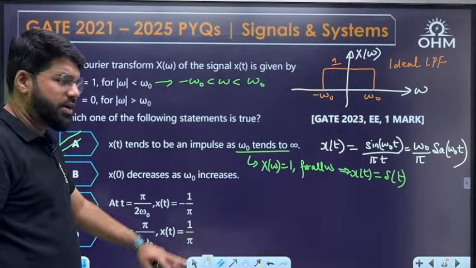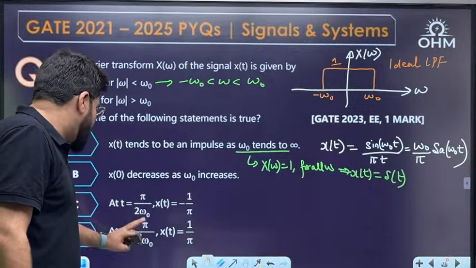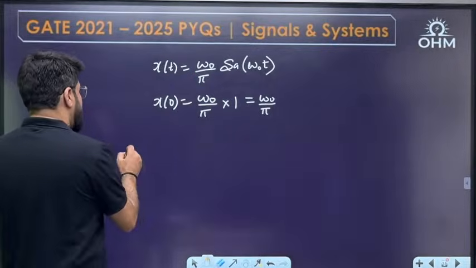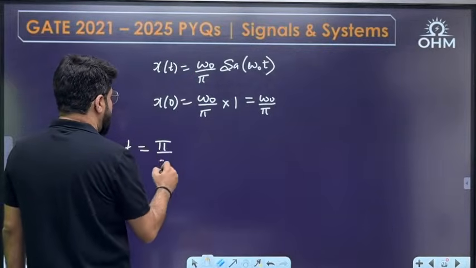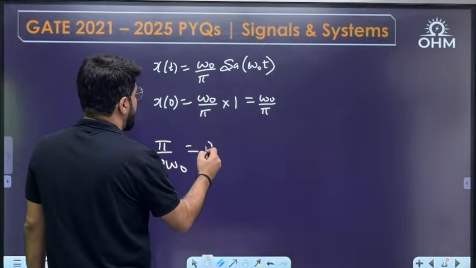Anyway, only one option is correct. Now at t equal to pi by 2 omega naught, what is x(t)? Okay, next is t equal to pi by 2 omega naught. What is x(t)?